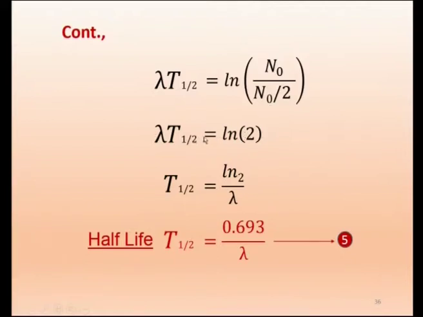So λ t-half equals the natural logarithm of 2, or I can write t-half equals ln 2 by λ. This λ is taken to the denominator, and we know the natural logarithm of 2 is 0.693. Therefore half life t-half equals 0.693 by λ. So this is the expression for half life.